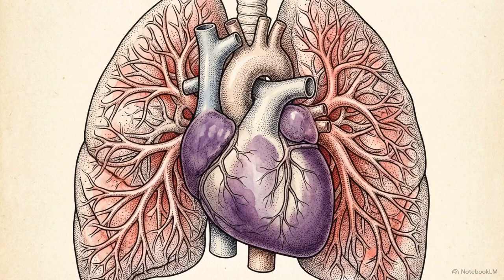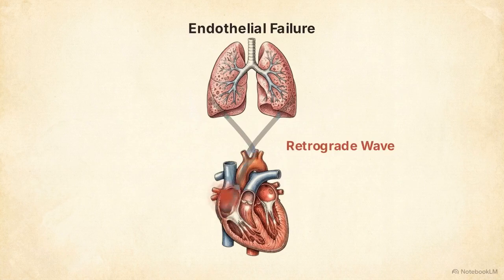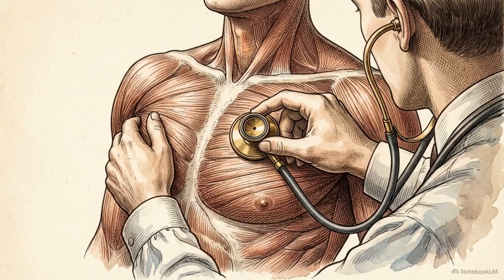PAH is a pulmonary vascular pathology that systematically leads to the failure of the right side of the heart. The failure of the endothelial lining creates a retrograde pressure wave. This wave results in the physical signs detectable at the bedside, from altered heart sounds to jugular venous pulses.